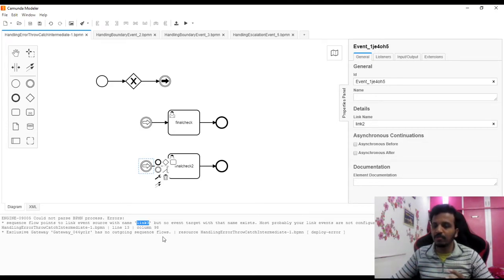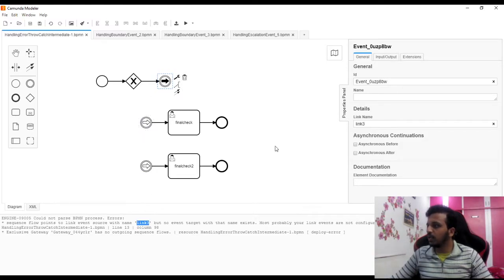But if you have seen, we have a plugin previously to show us, while drawing itself, that this is red, this is green, and such things. Okay, so this perfectly makes sense. We are trying to throw link 3, but link 3 is not there.